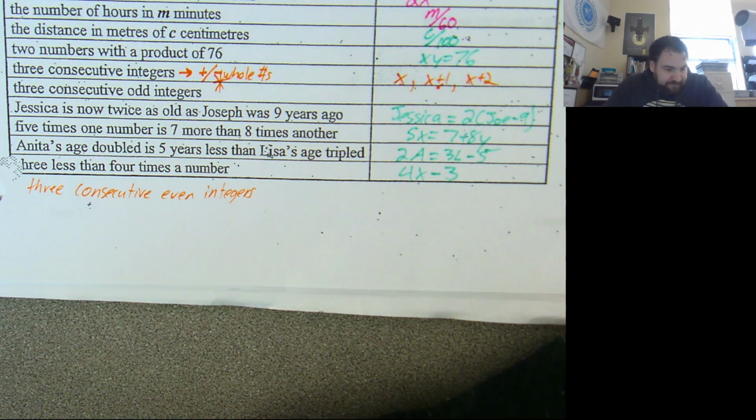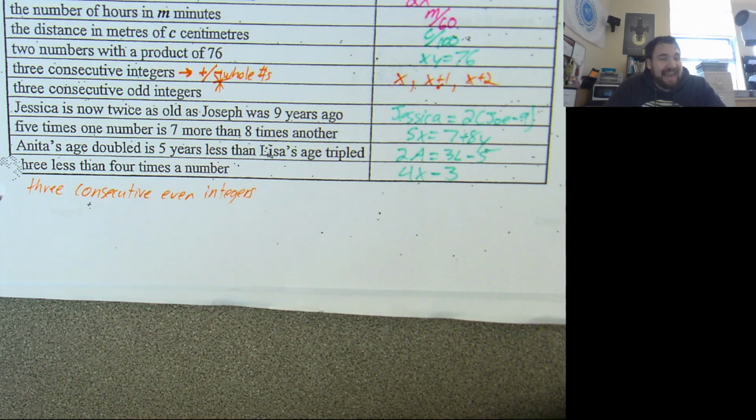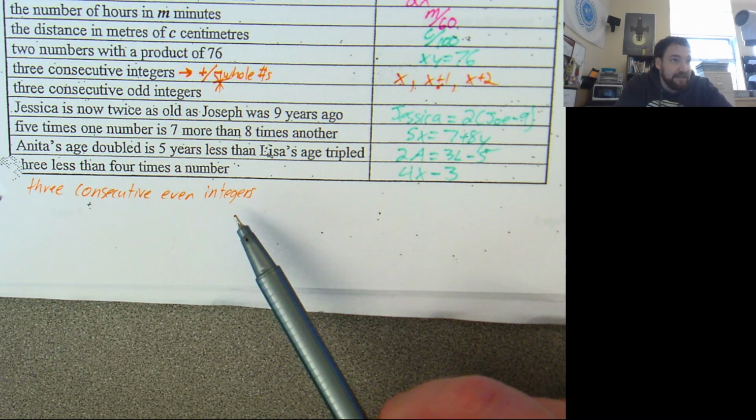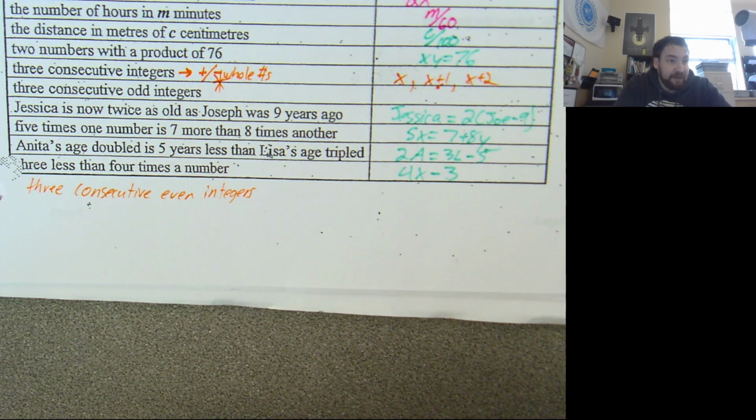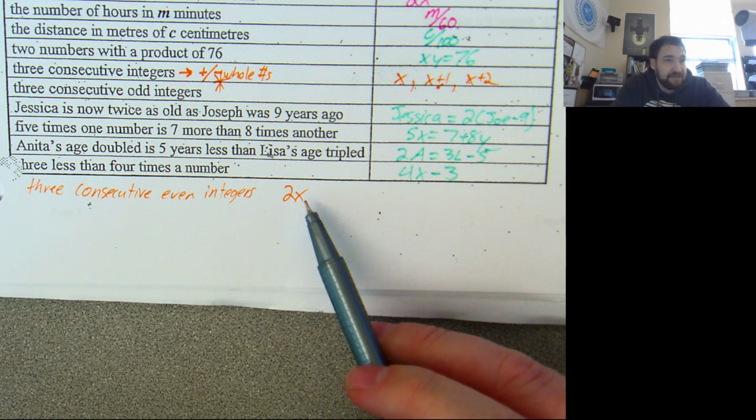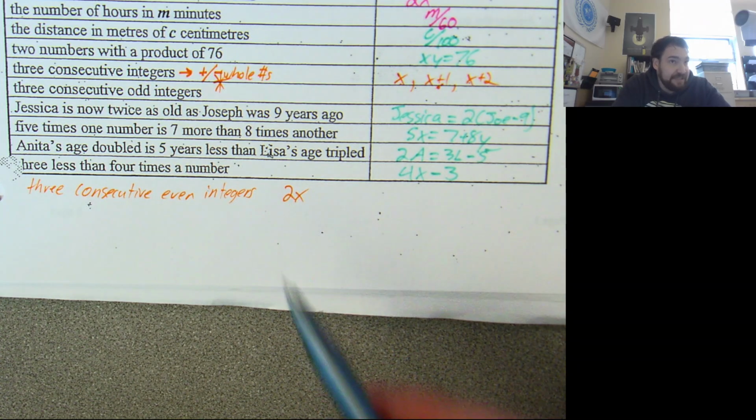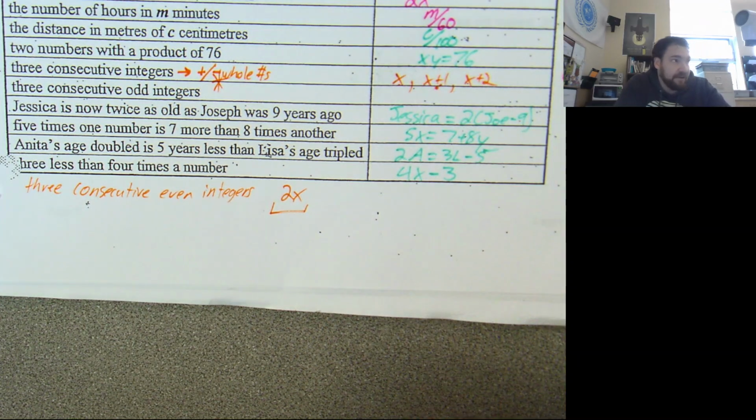If I took any integer, and I wanted to make it even, what one operation could I do to any number to ensure it was even? Multiply it by 2. That guarantees evenness. The definition of an even number is a number that's divisible by 2. So if I wanted to guarantee that I had consecutive even integers, I would start with a number I know is even. 2x. It doesn't matter what x is. As soon as I double it, I'm guaranteed that this thing right here is even.